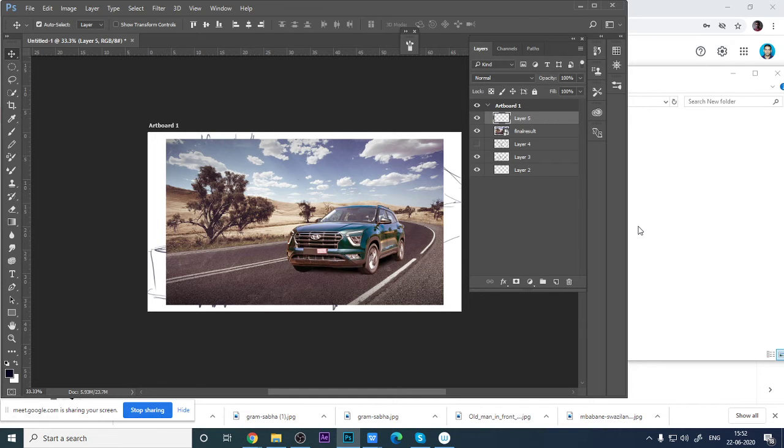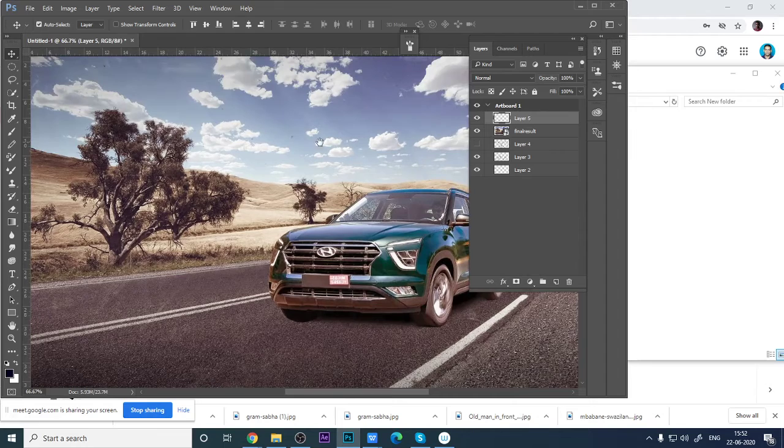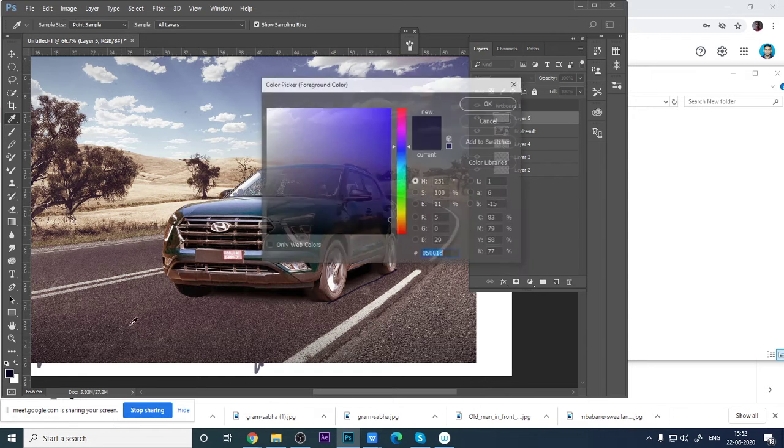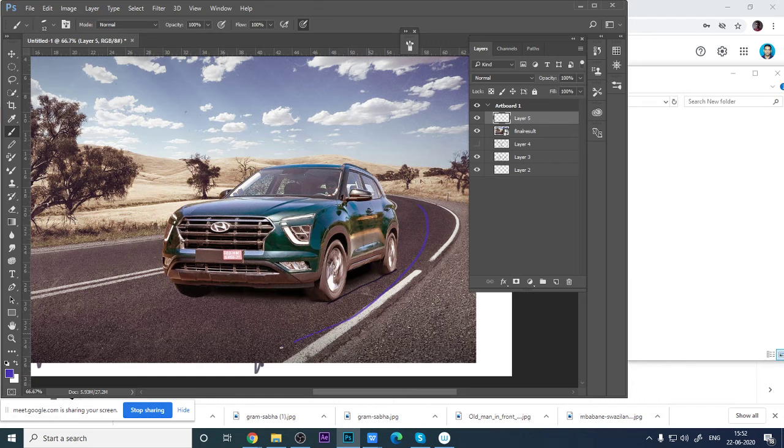See the road, the elevation of the road and the car is not the same. If you place the car here and the road is coming like this, the perspective of the road and the perspective of the car are going different. So you should keep the car like this only, aligned with this road. Okay, got it?